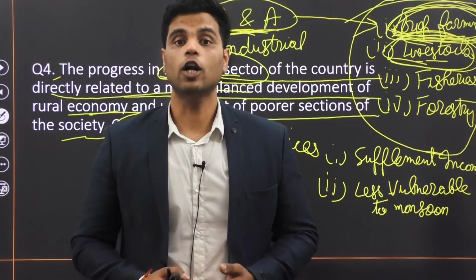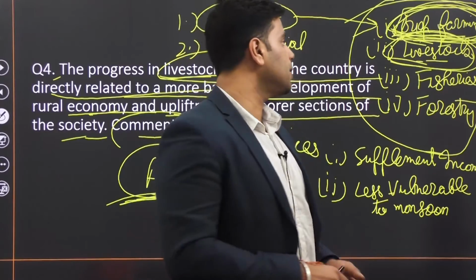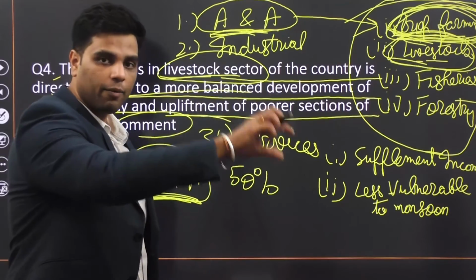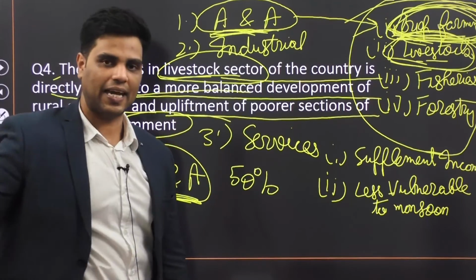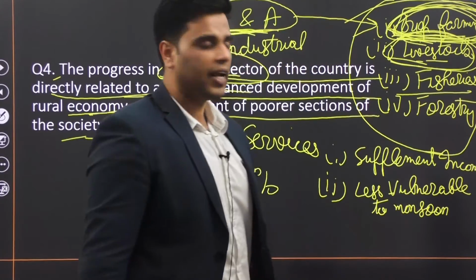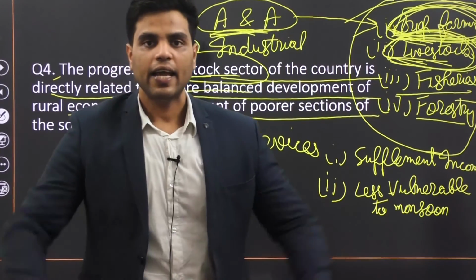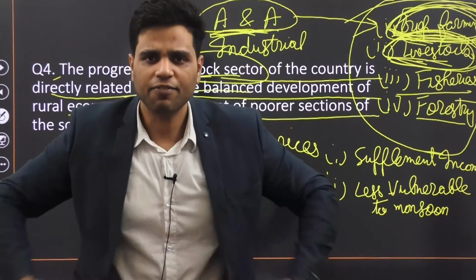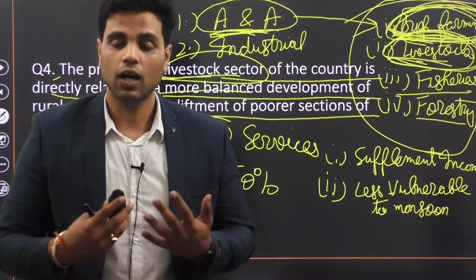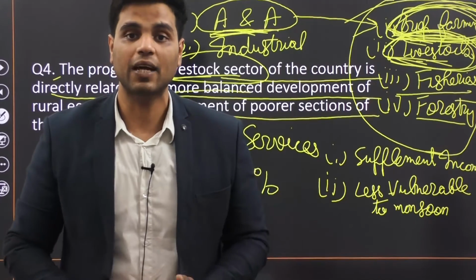Because currently rural economy is only dependent. Various villages in India are only dependent on this sector. Now, if a particular village diversifies its activities, it is not only engaged in crop farming, it is engaged in fisheries, right? It is engaged in forestry, it is engaged in livestock. Right? If a particular village diversifies its farm activities, well, rural incomes would increase. The entire income of that village would increase because there are more sources of income in that village.